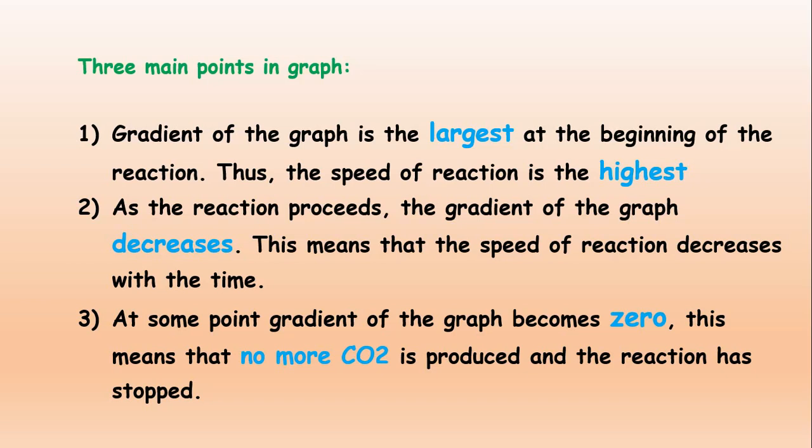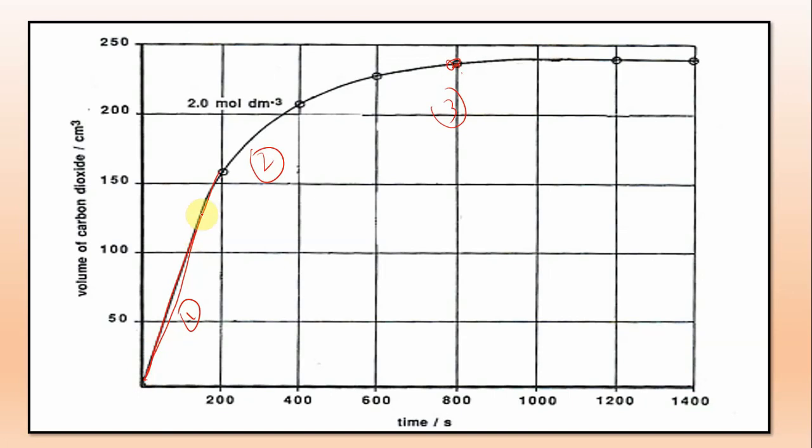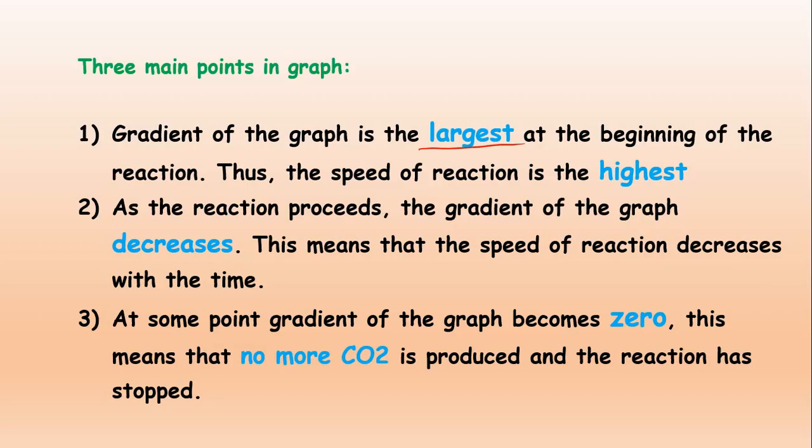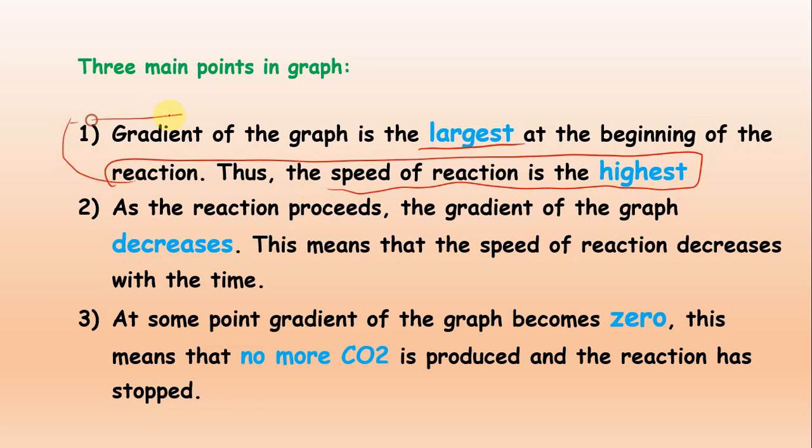Point number 1, as I have told you, is that the gradient of the graph is largest at the beginning of the reaction, like this one. Here the gradient of the graph is largest. If the gradient of the graph is largest, we can conclude that the speed of reaction is highest. So this is point number 1. This might be asked in the question paper, so this is a very important point.